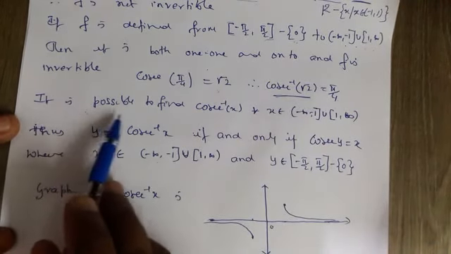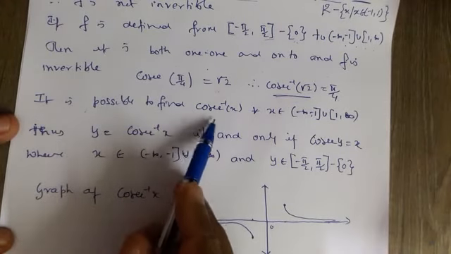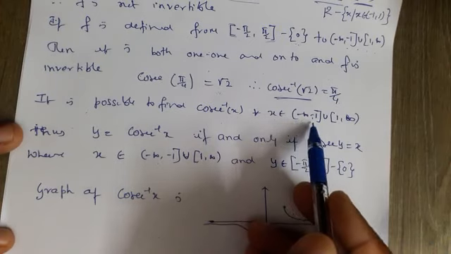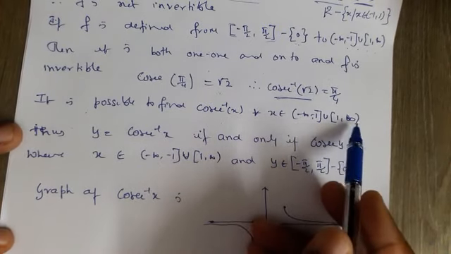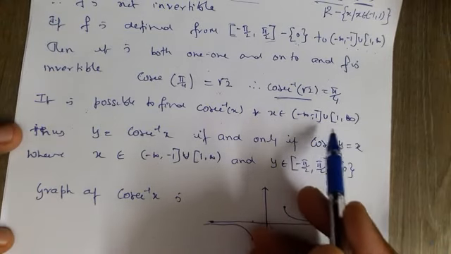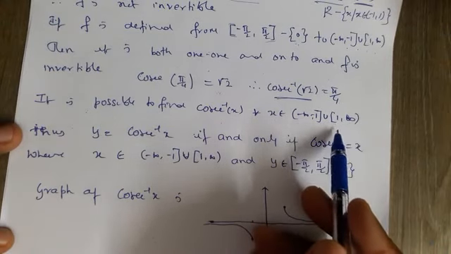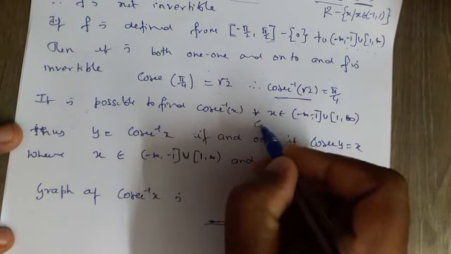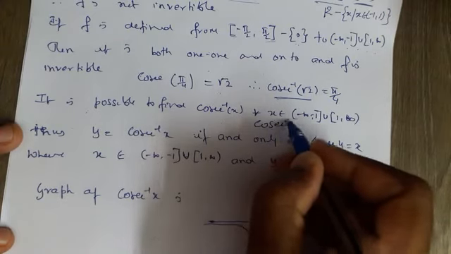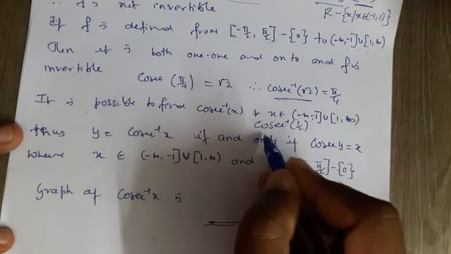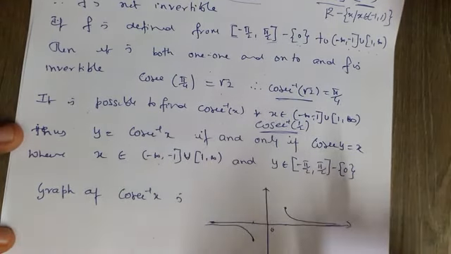It is possible to find the value of cosec inverse x for all x belonging to minus infinity to minus 1 union 1 to infinity. But if you take a real number between minus 1 and plus 1, cosec inverse x is not defined. For example, if the question is asked to find cosec inverse of 1 by 2, you can clearly tell it is not defined. Cosec inverse 1 by 2 is not defined.